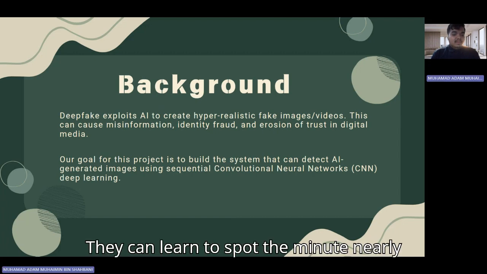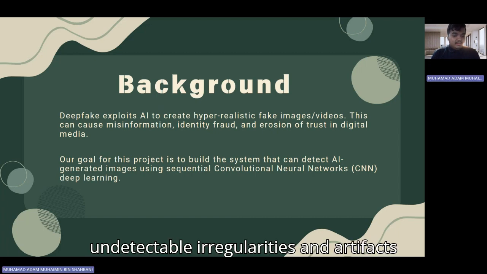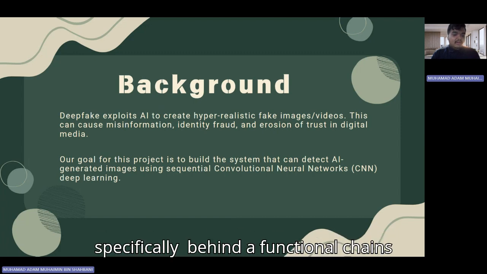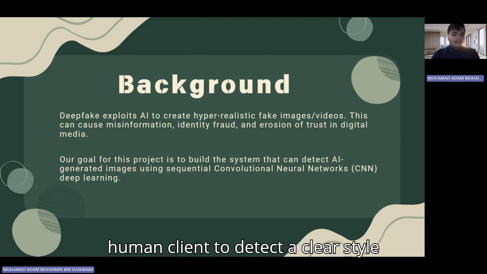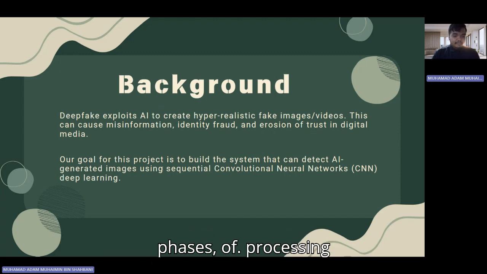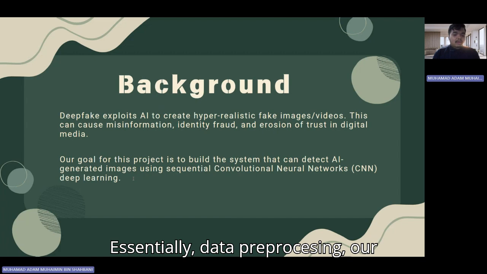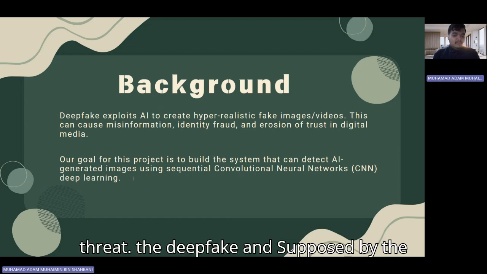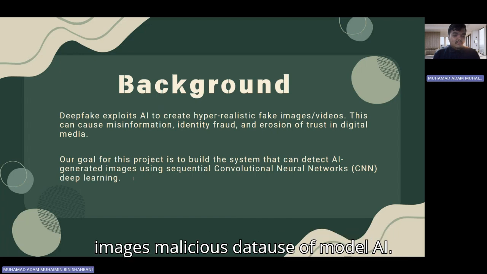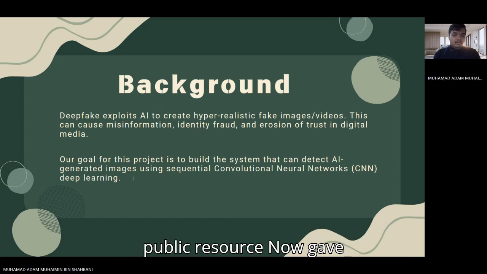They can learn to spot the minute, nearly undetectable irregularities and artifacts that AI image generators frequently leave behind, hints that are too intricate for the human eye to detect, a clear sign of a fake. Essentially, our project aims to develop a defensive tool that can counter the threat posed by the malicious use of modern AI.